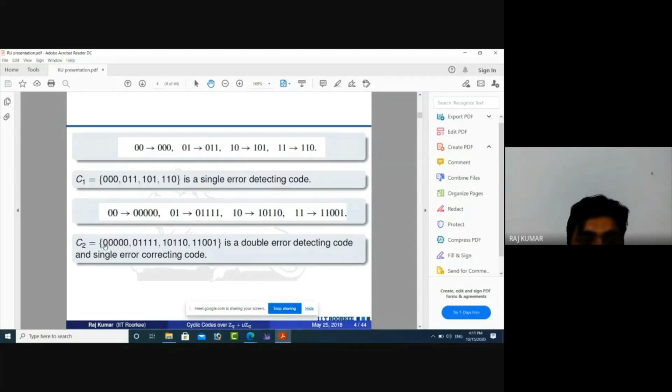Now I am sending the message apple again. Suppose I am sending the 5 times 0 message, and suppose a single error has occurred in the message. Then we can detect that a single error has occurred because there is no other message like 10000 or 00001. And we can also note that this is also a single error correcting code. That depends on how much redundancy we have added in the message. So we can detect and correct this error. Channel encoding helps us to detect and correct these types of errors in our message.